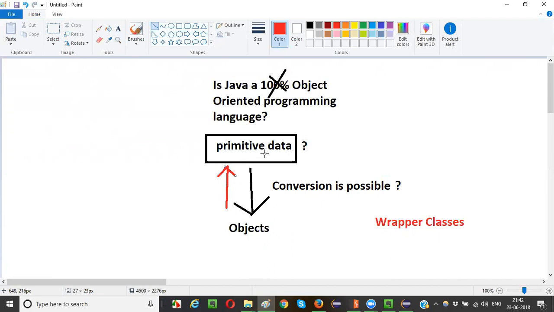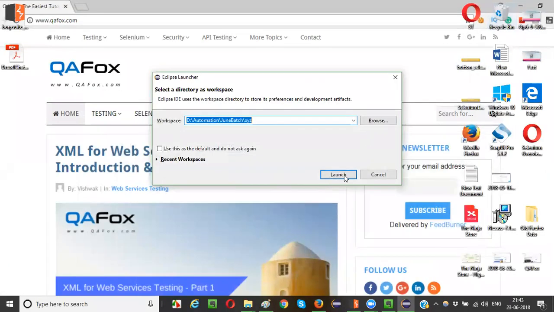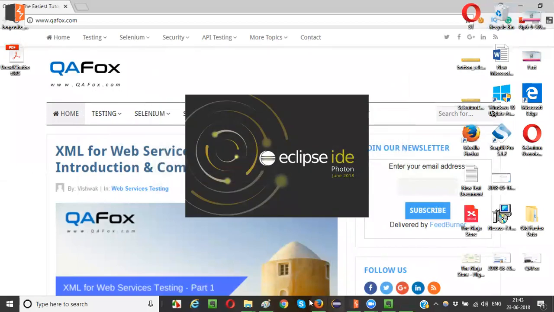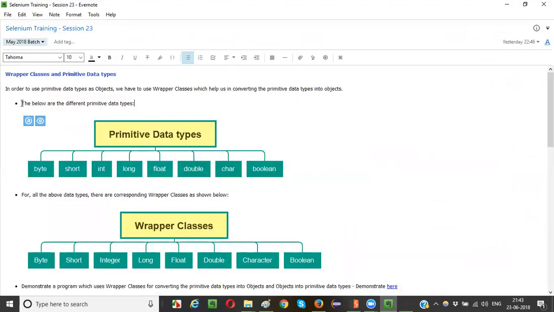Okay, for its benefit. Now, there may be some situations in the program where these primitive data types need to be used as objects. In that case, guys, a wrapper class can be used to convert these primitive data types into objects. And the reverse is also possible, objects to data is also possible. So I'm going to practically demonstrate this to you. Okay, let's go to the concepts.